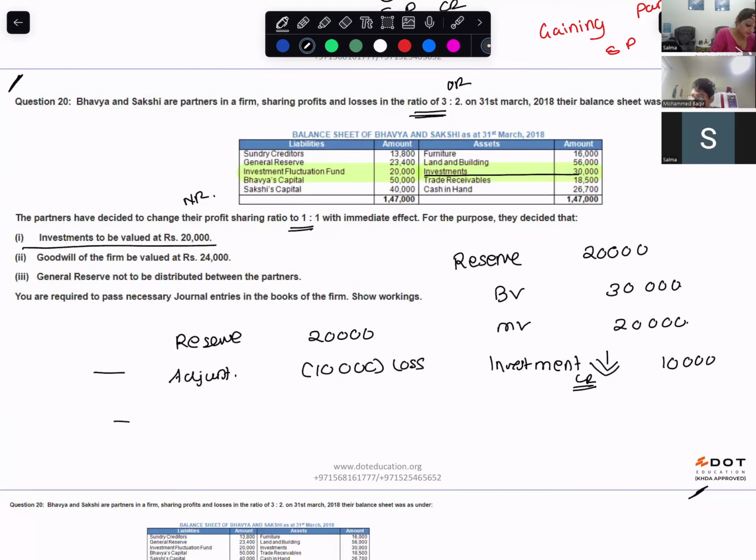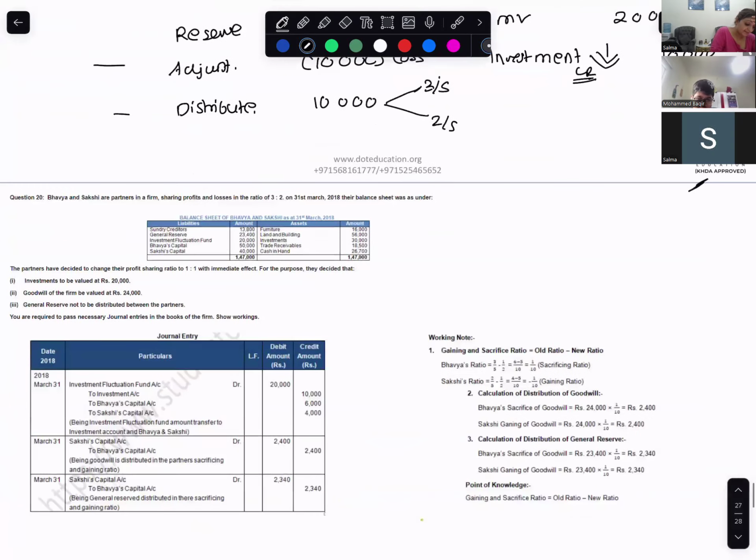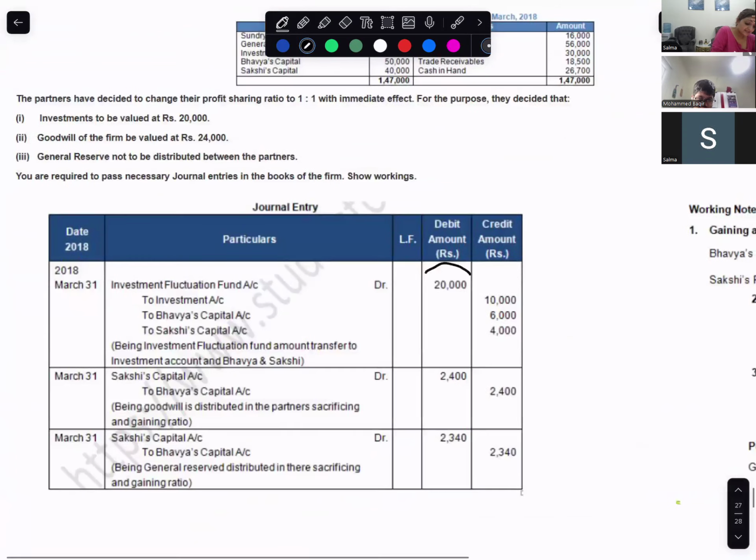How much will you distribute? Also 10,000. Which ratio? Old ratio, three-fifths and two-fifths. So it would be fund debit, investment credit, and 10,000 is to be distributed.